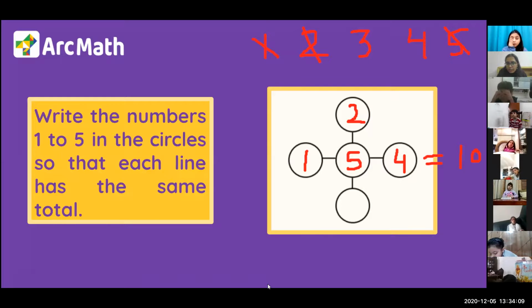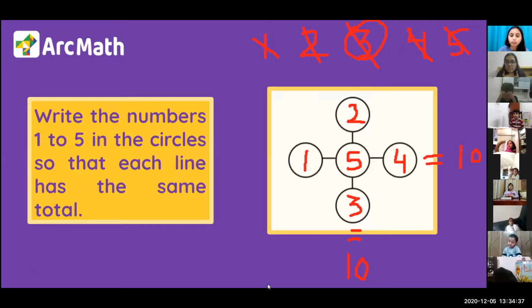So, Chet, can you tell me what is 2 plus 5? 7. And we are left with only number 3. If I put number 3 here, what will be 7 plus 3? 10. So do we have the same sum on both the lines? 10 on the sleeping line and 10 on the standing line. Do we have that? Yes, ma'am.